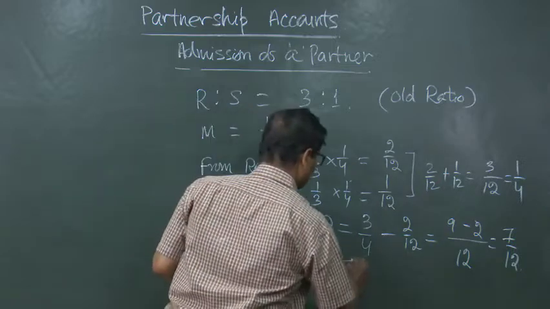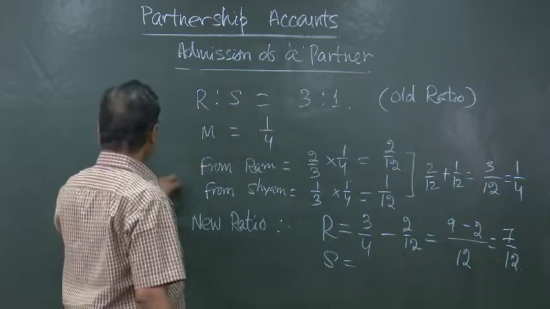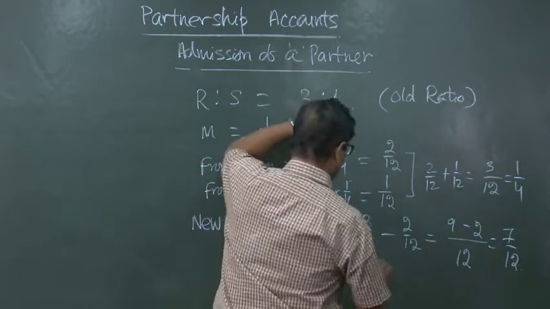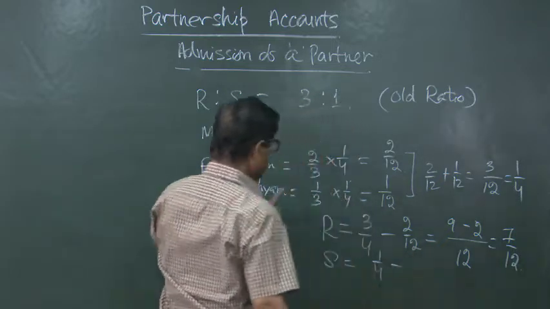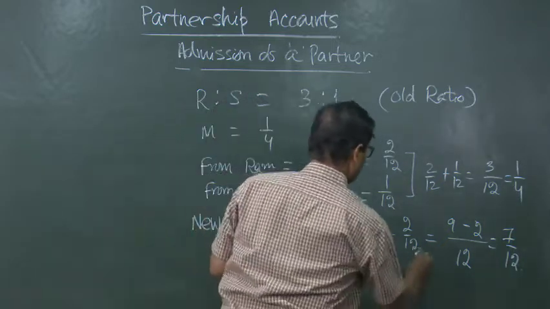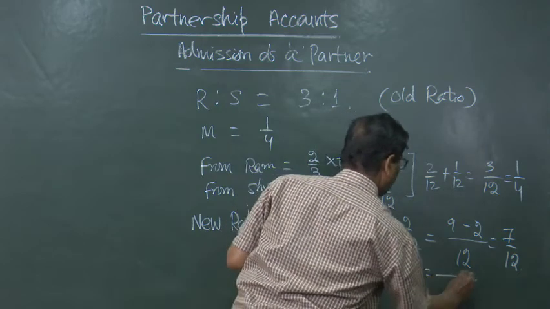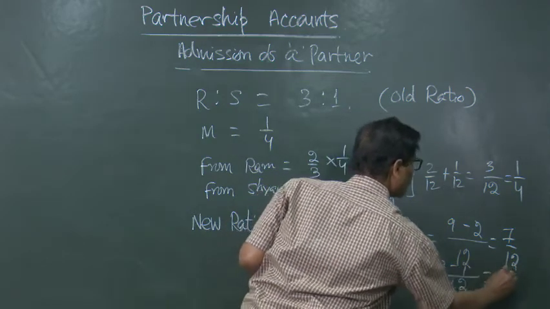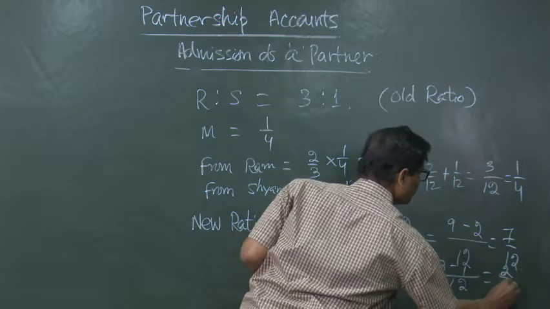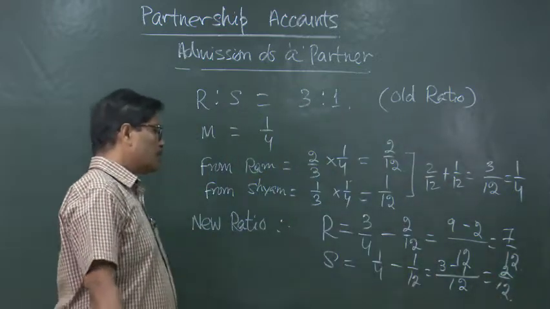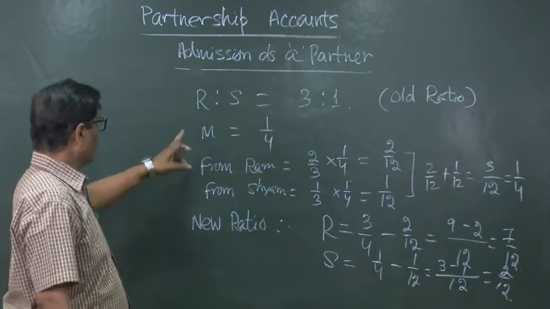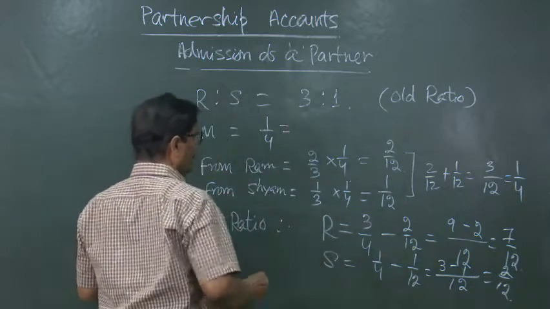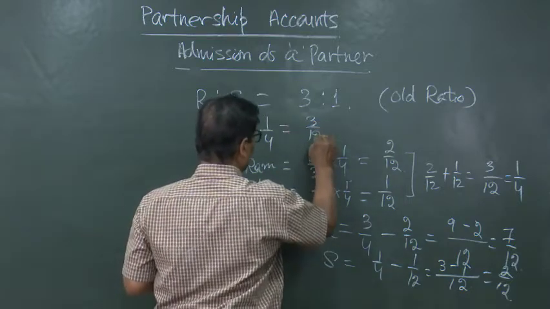Coming to Sam, he was having 1 by 4. He has sacrificed 1 by 12. So, in this way it is coming to 3 minus 1, that is 2 by 12. He is continuing with 2 by 12. Mohan is having 1 by 4, which is equivalent to 3 by 12.